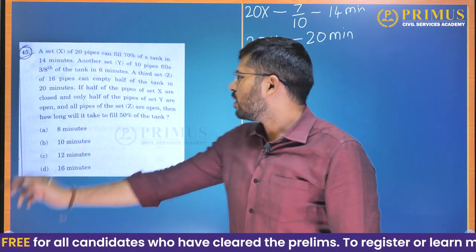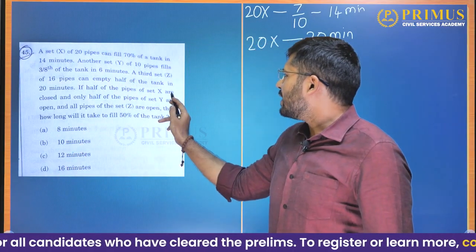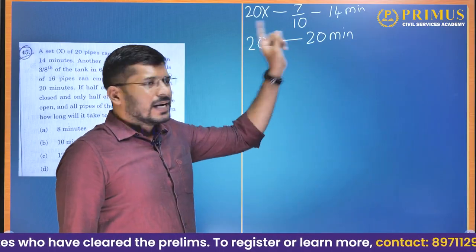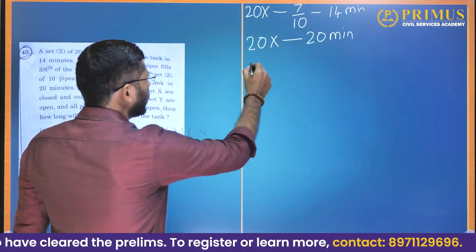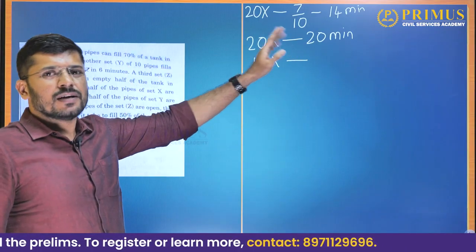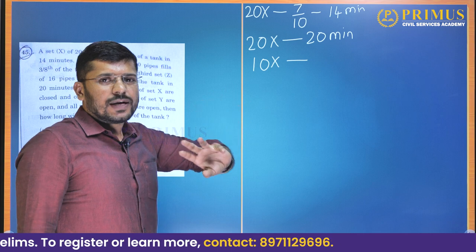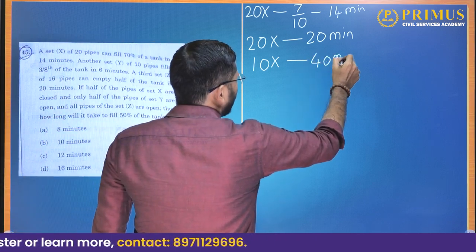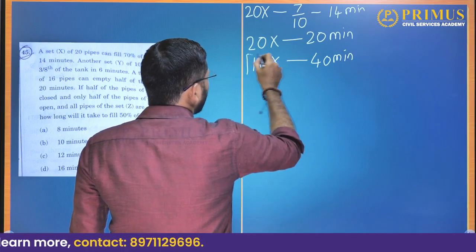Now, but what are they asking us about? If half of the set X are closed, now 20 pipes will take 20 minutes. If you close half of them, you are only left with 10X. If 20 pipes can fill the tank in 20 minutes and only half of it are left open, then they will take double the time. That is 10X pipes will take 40 minutes.